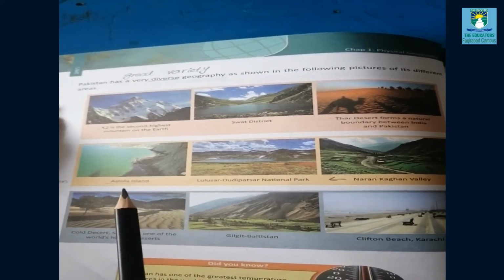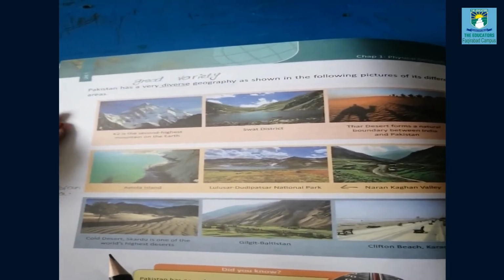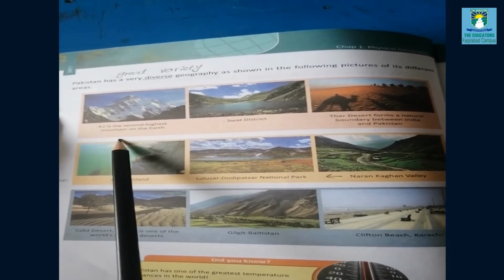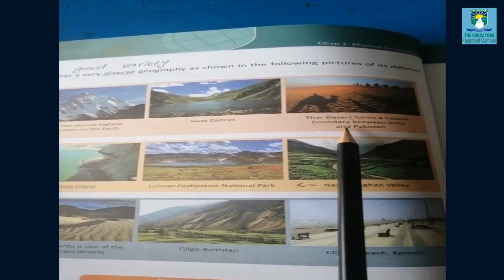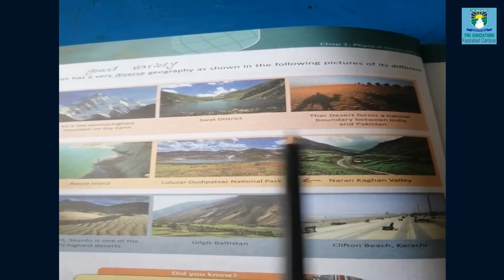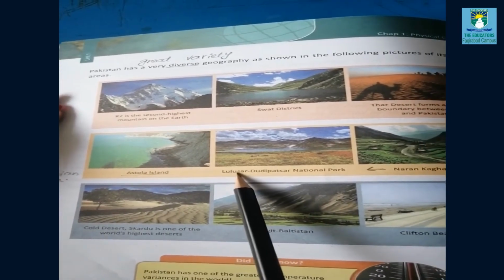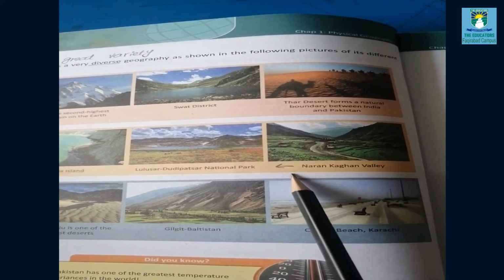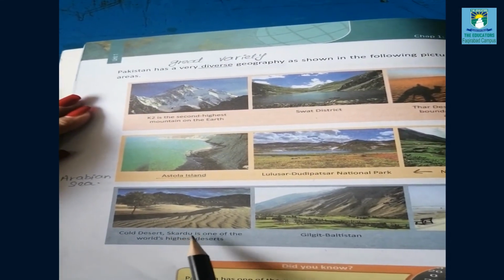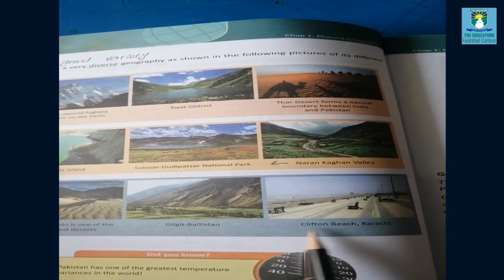Now turn to the next page. Look at this. Pakistan has a diverse geography, meaning great variety, as shown in the following pictures. Different areas of Pakistan are present here. As you can see, this is K2, the second highest mountain on earth. This is Swat district, and the desert on the border of India and Pakistan. Astola Island, usually present in the Arabian Sea. Lulusar National Park, which is in Naran Kaghan Valley, and you can see this is Naran Kaghan Valley. Cold desert Skardu is one of the world's highest deserts. Gilgit-Baltistan and Clifton Beach, Karachi.